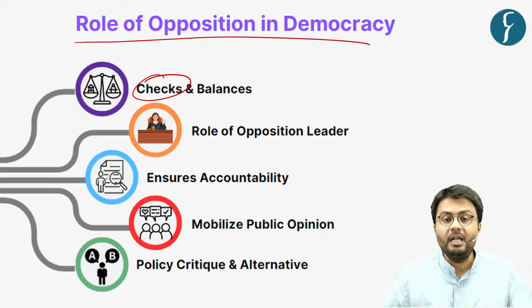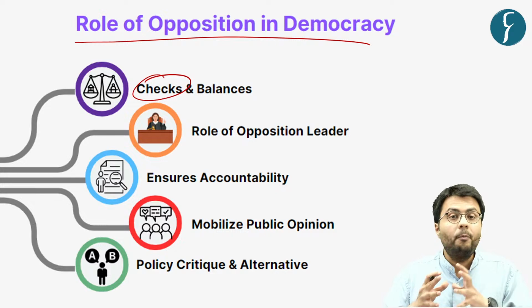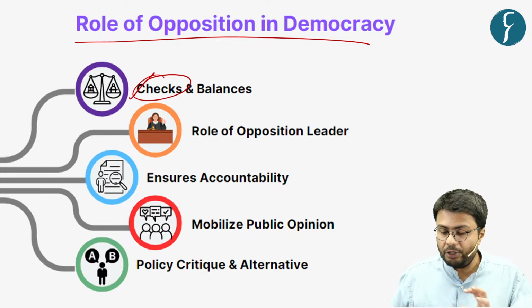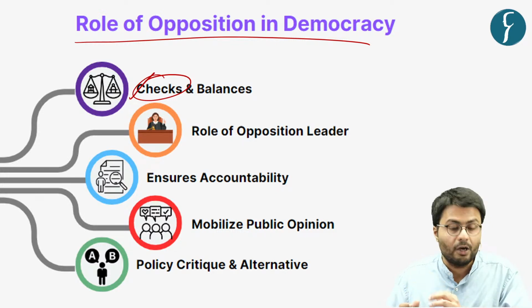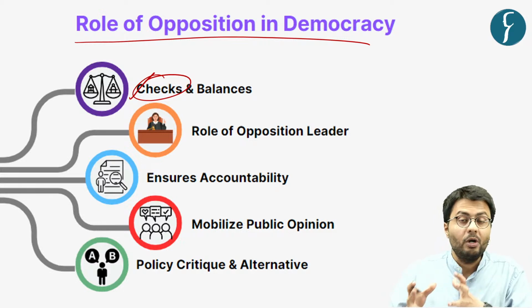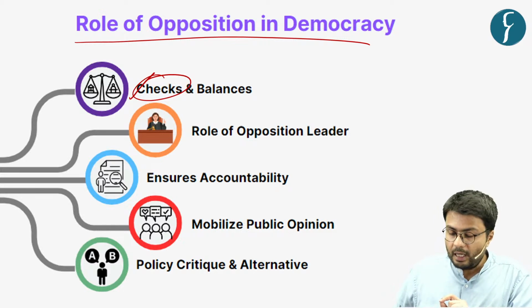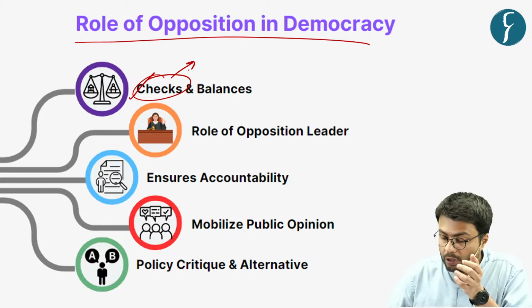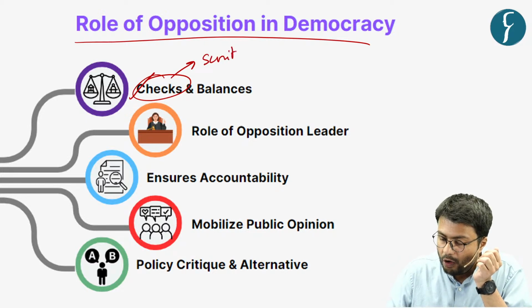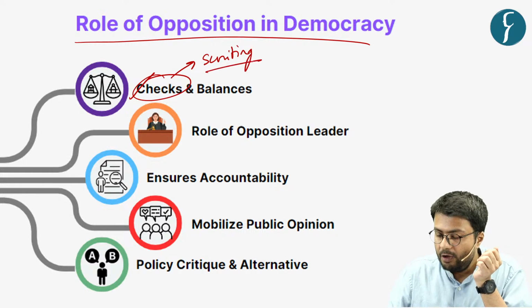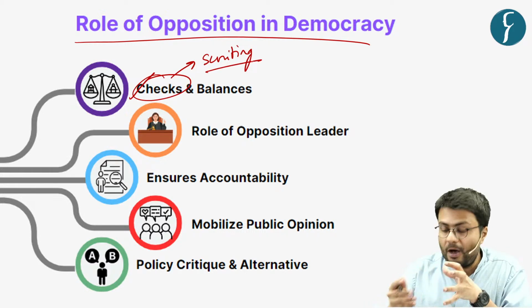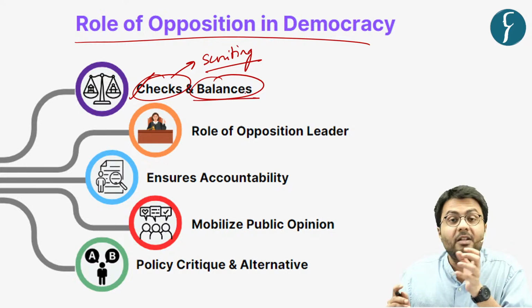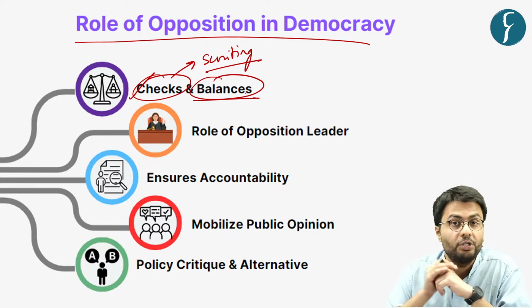For example, whenever the government misuses its power, the opposition can play a key role in ensuring checks and balances in a political system. Further, this role of opposition ensures scrutiny of government policy, which ensures that government power has adequate balances in the form of a stable opposition.